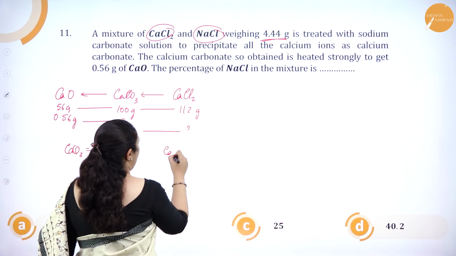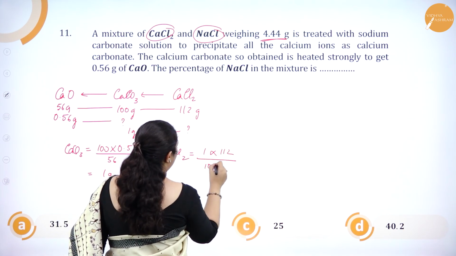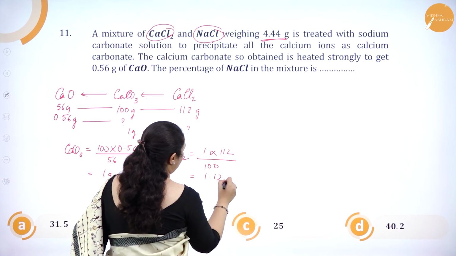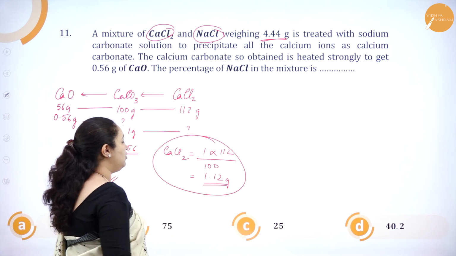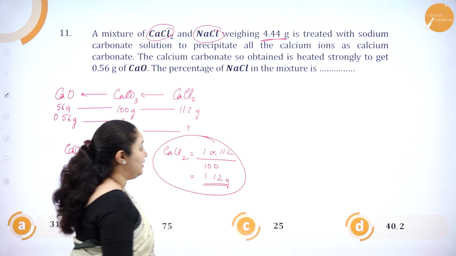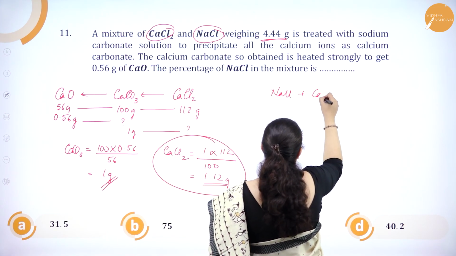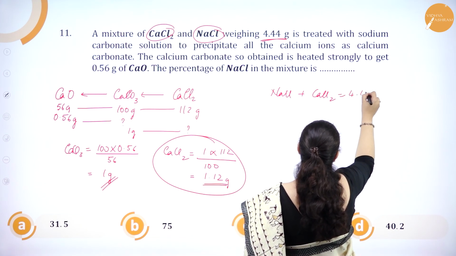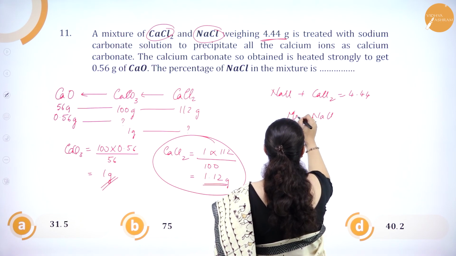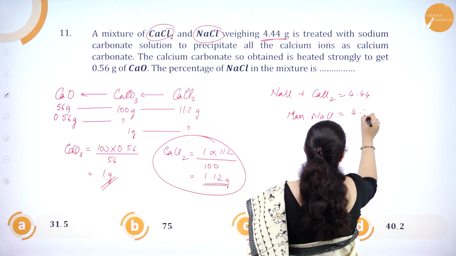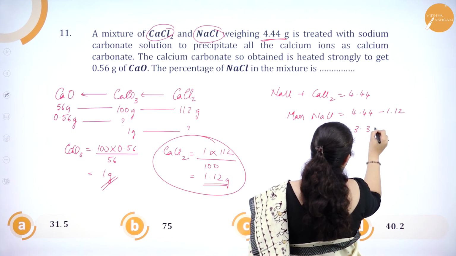So the mass of calcium chloride which is present is 1 into 112 divided by 100. That is nothing but 1.12 grams. So now I have come to the conclusion that calcium chloride mass is 1.12 grams. Now the total mass, that is NaCl plus CaCl2 mass, is 4.44. So the mass of NaCl is 4.44 minus 1.12, that is 3.32.